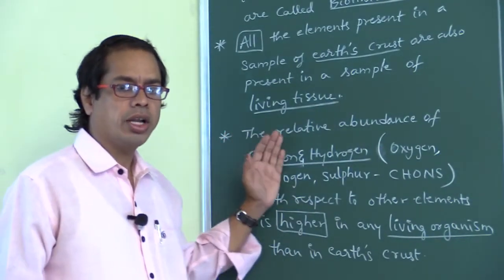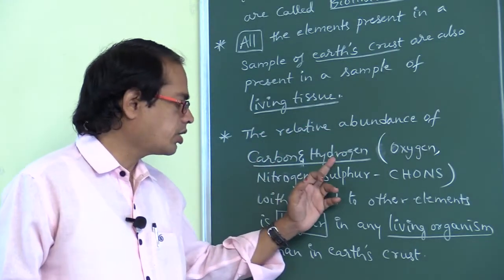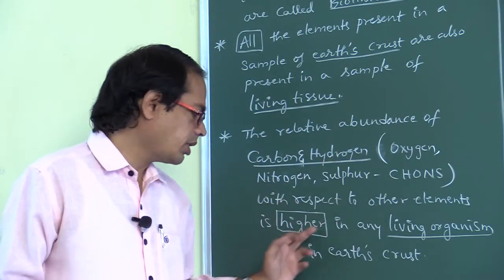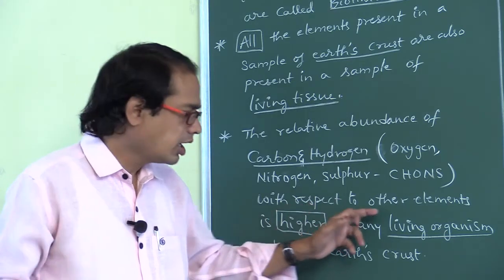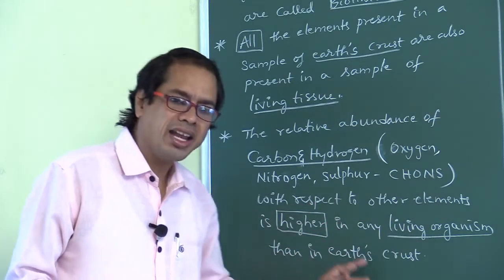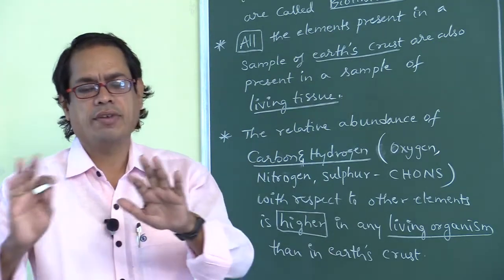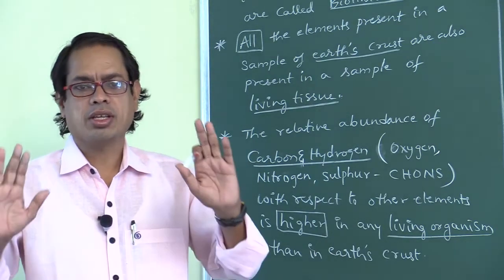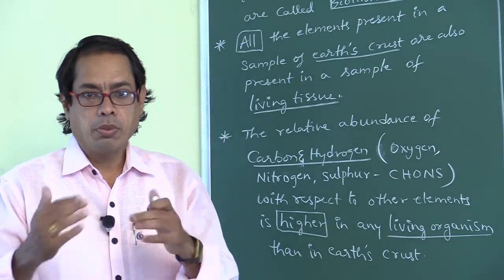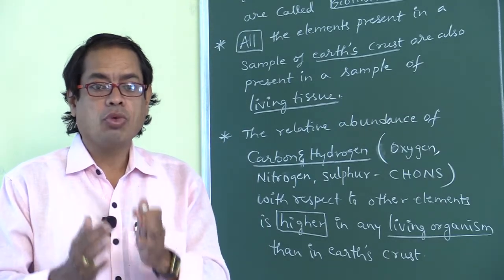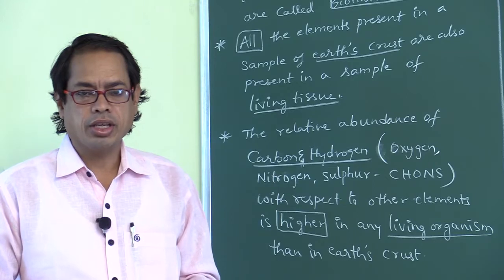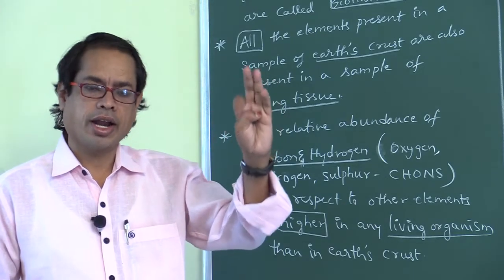The relative abundance of carbon and hydrogen with respect to other elements is higher in living organisms than in earth crust. The elements are the same, but which elements are more abundant in living tissue? Carbon and hydrogen.